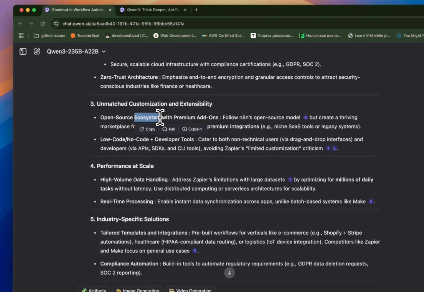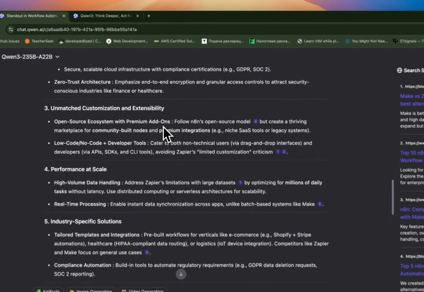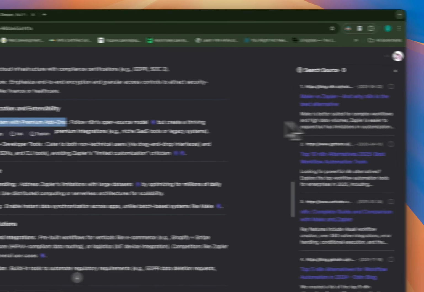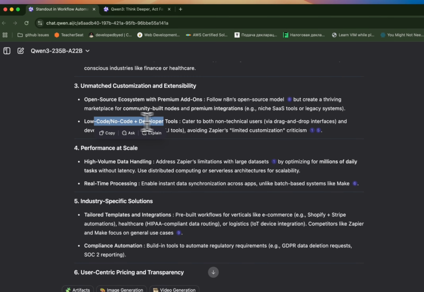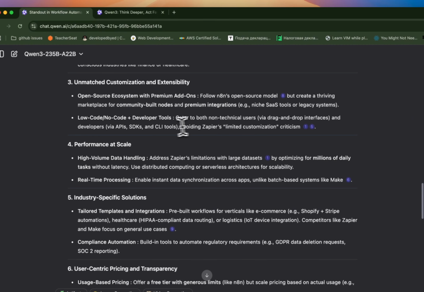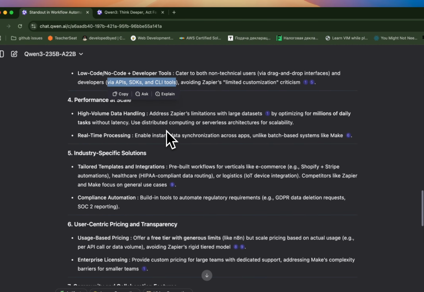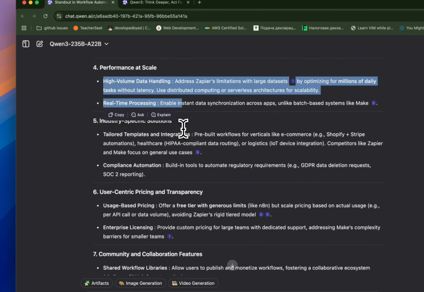I already like this. This alone already puts it at the top compared to Gemini's answers, but at the same time, I'm not really sure if those platforms can already do that. So let's see. Okay, so low-code, no-code developer tools. Yeah, avoid Zapier's limited customization criticism, but at the same time, n8n already does that, so not really a big thing. High volume data. Okay, so performance. Yeah, nothing interesting.